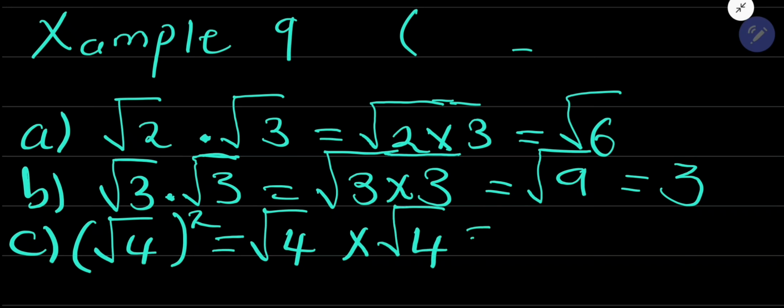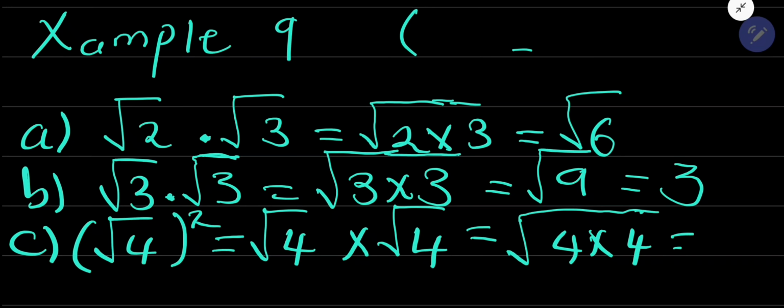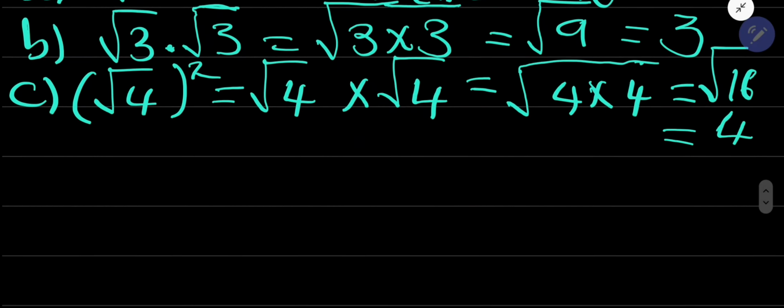Then for root of 4 times root of 4, you can take one root and put your numbers under the root sign, and the root of 4 times 4 is how much? It is the root of 16. And then the root of 16, it is the same as what, class? It is the same as 4. See, then let's go to D quickly.